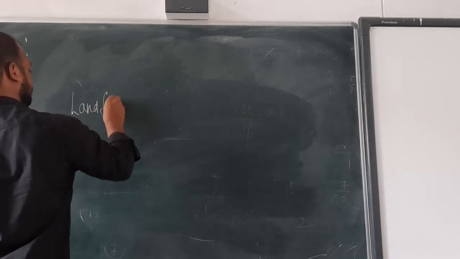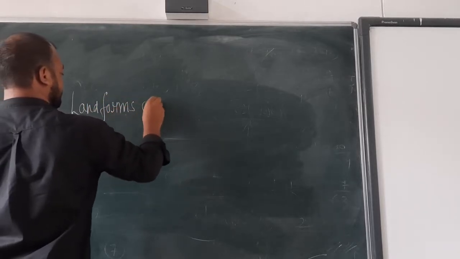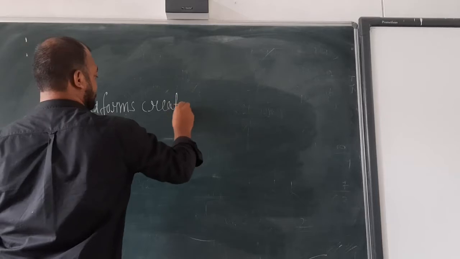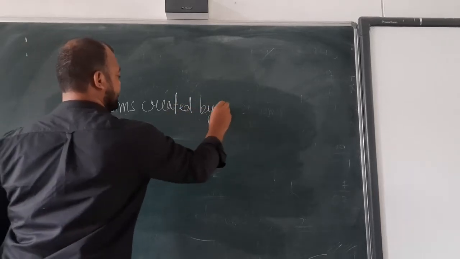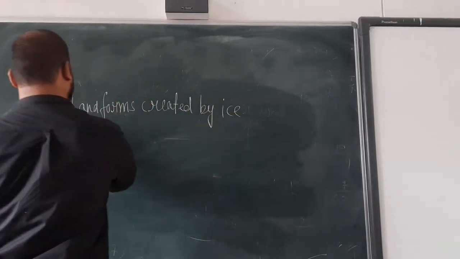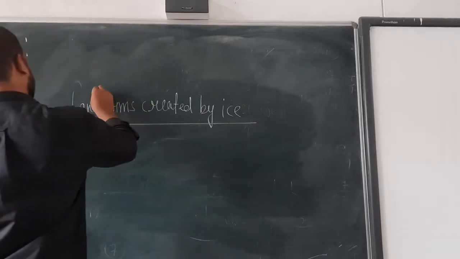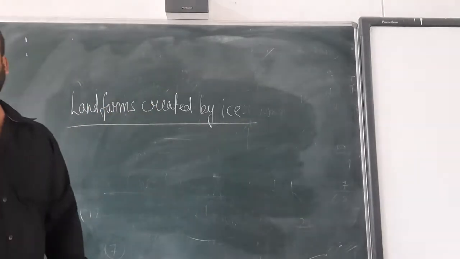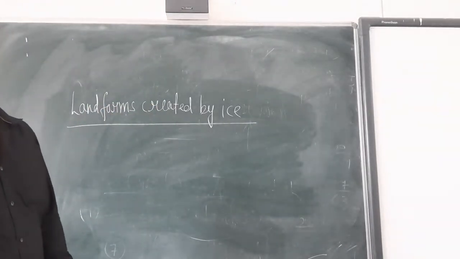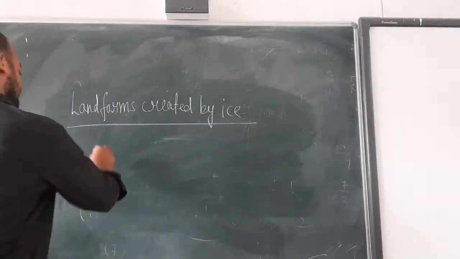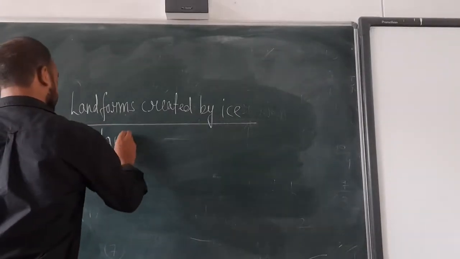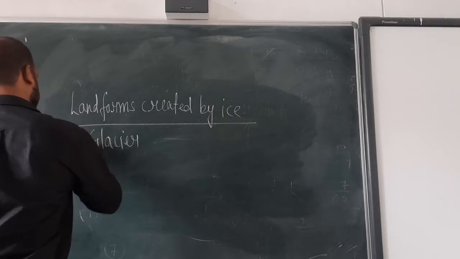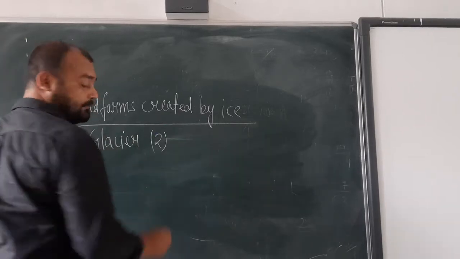Landforms created by ice. By the ice, various landforms are created, that are the glacier, and another is the glacial moraines.